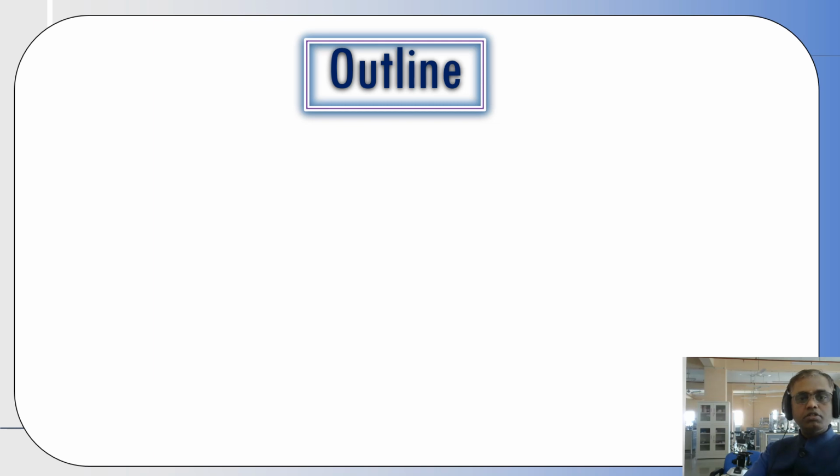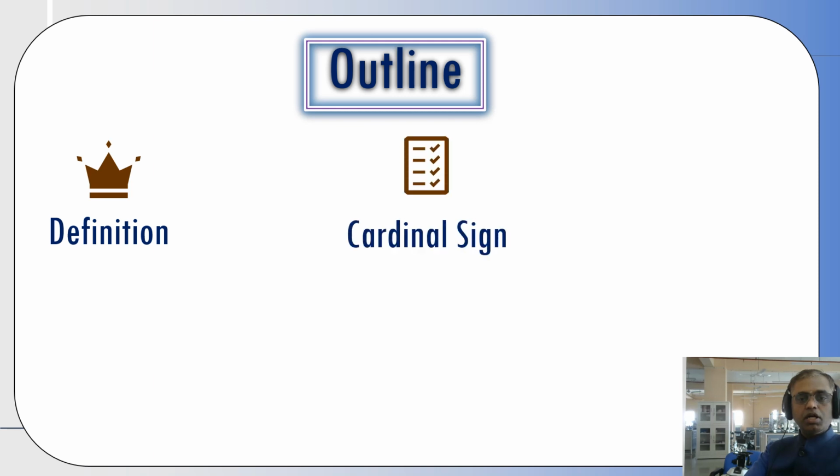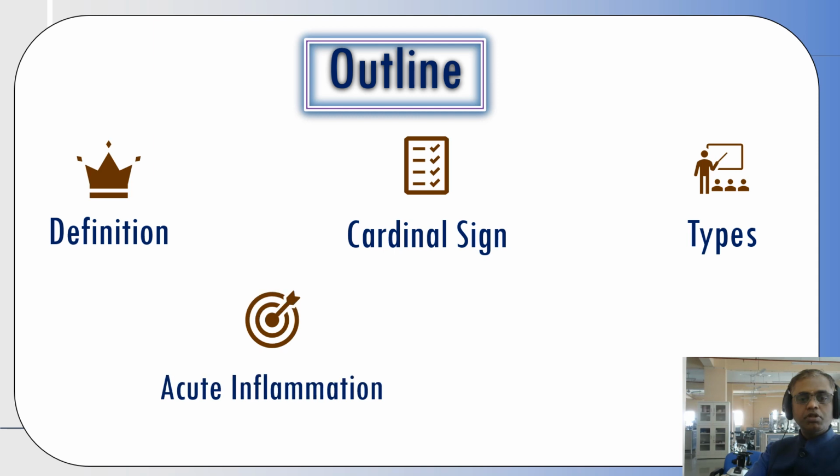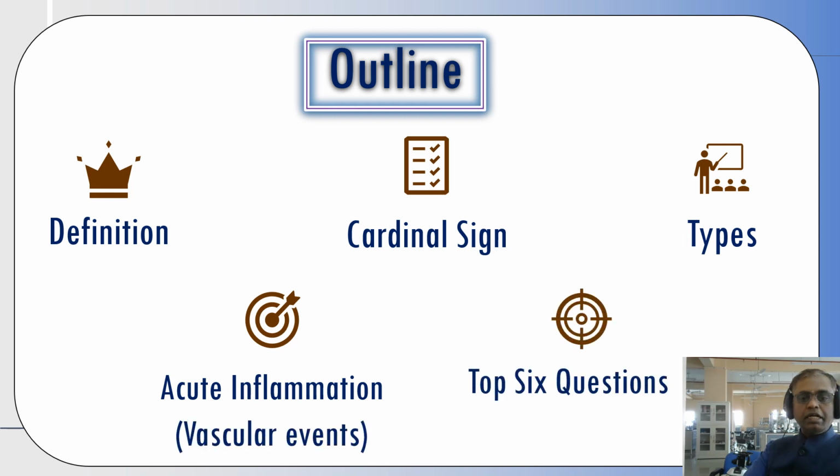So let us study what today's outline is. We are going to discuss the definition of inflammation, cardinal signs of inflammation, types of inflammation, and acute inflammation, that is the vascular events we are going to discuss today, and end up with the top 6 questions.